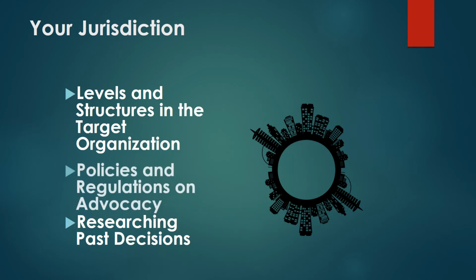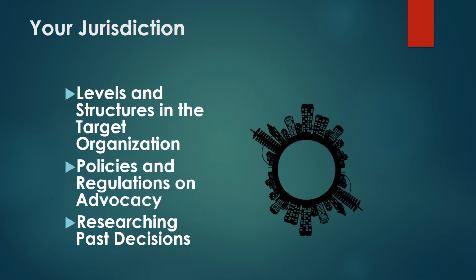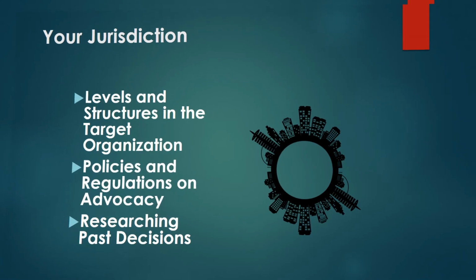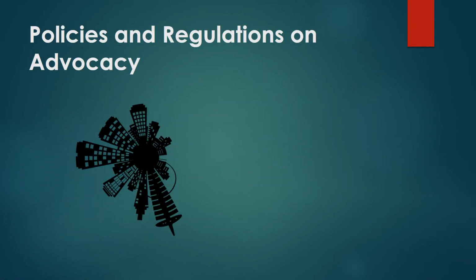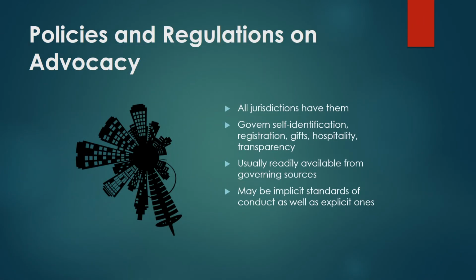Next, we will look at the policies and regulations on advocacy. All jurisdictions have these policies and regulations. They govern self-identification as an advocate, registration, gifts, hospitality, and transparency. Usually the information on these policies and regulations is readily available from the governing sources, and there may be implicit standards of conduct as well as explicit ones.